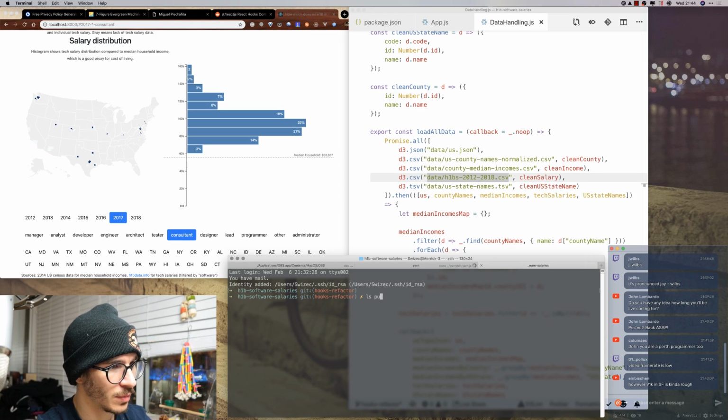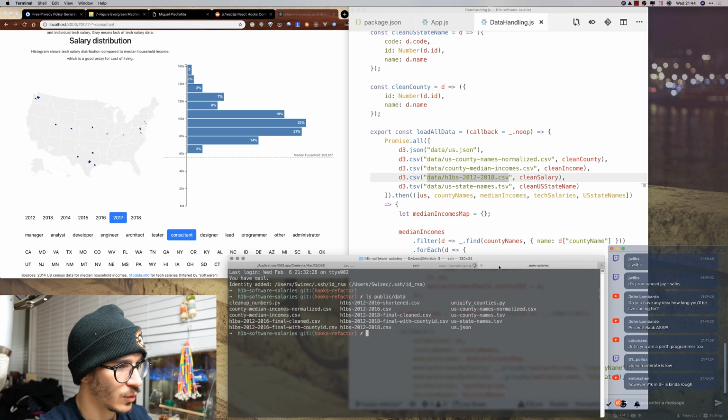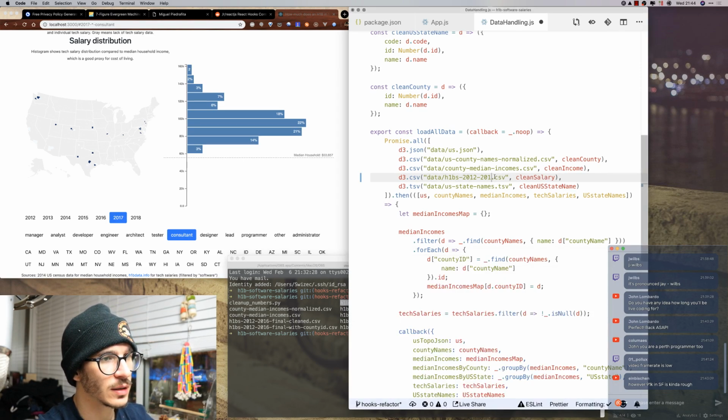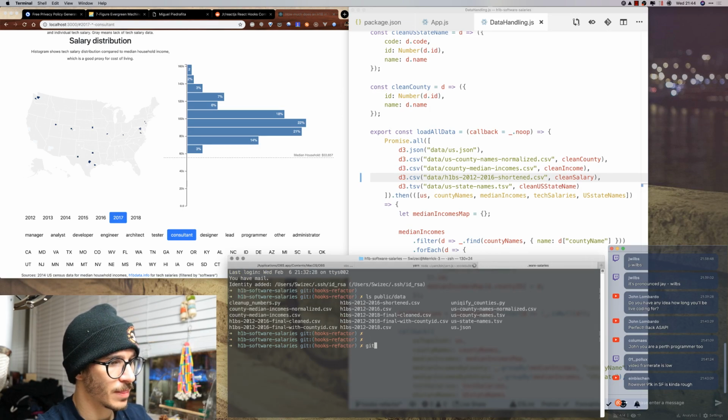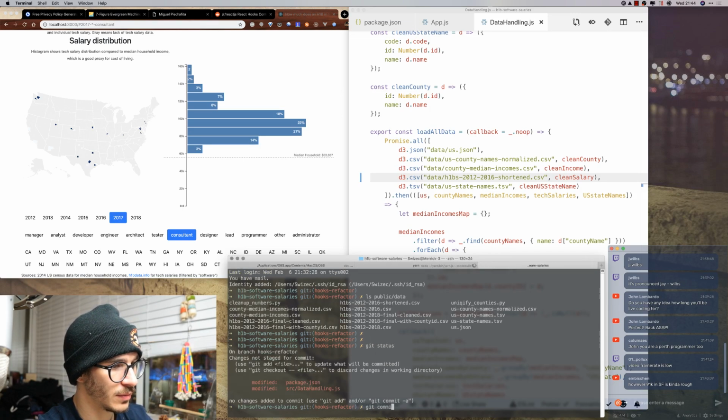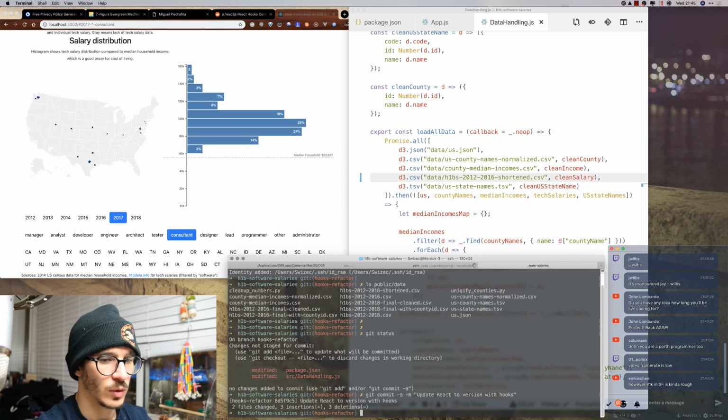So ls public data. We have H1B 2016 shortened, so I'm gonna use that, -16 shortened. Cool, got that. Now we can say git status, git commit -a -m, update React to version with hooks. Cool, that's the first step we got done.